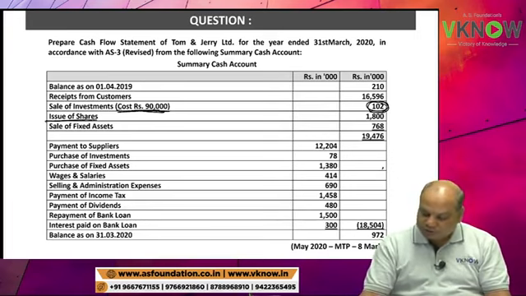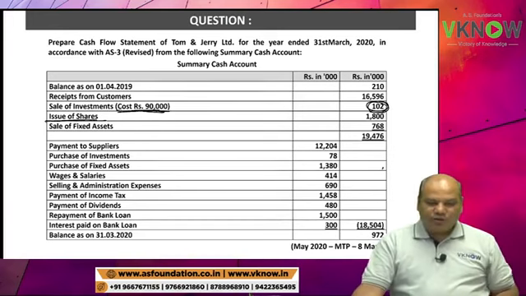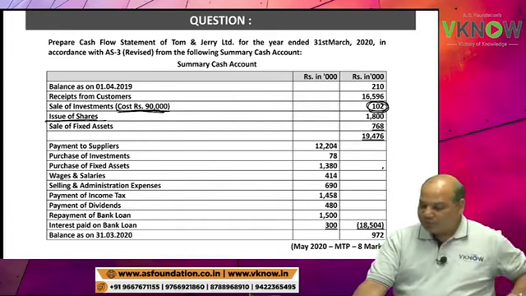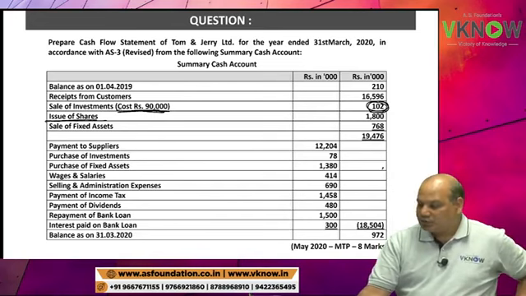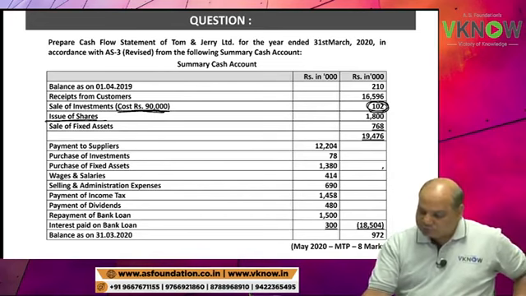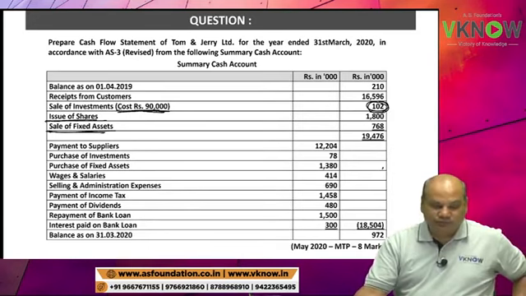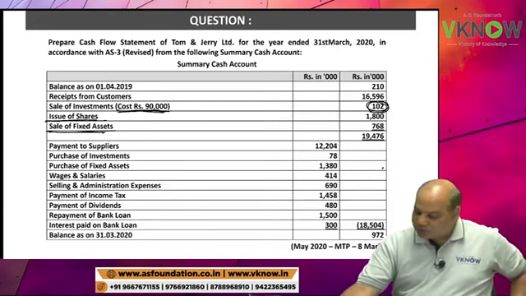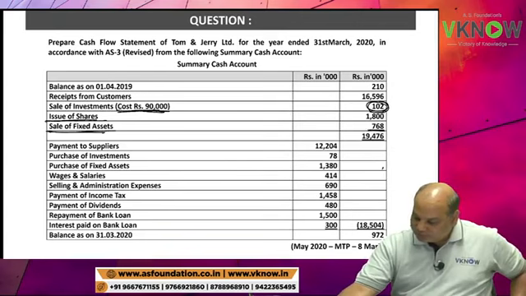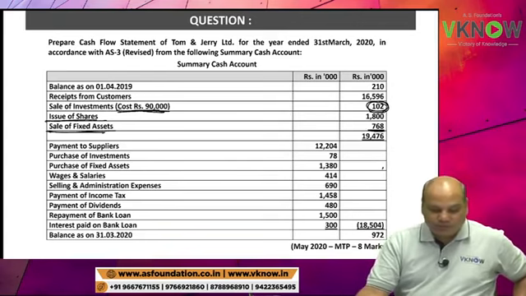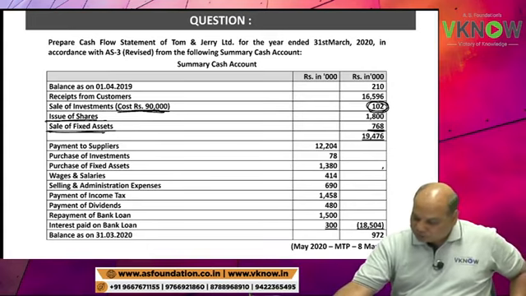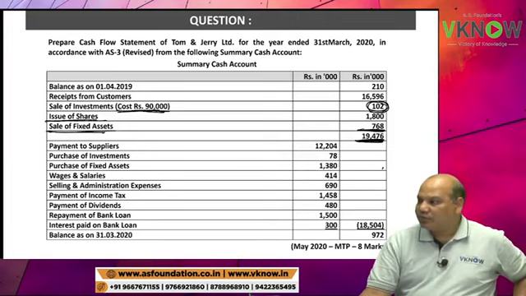Issue of shares, similar to previous problem, 1800. Sale of fixed asset 768. Total of receipts 19476.